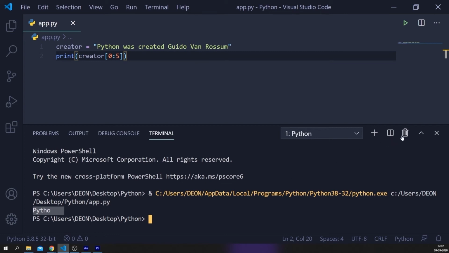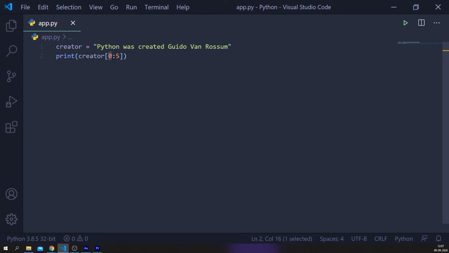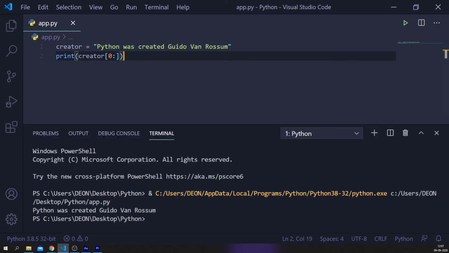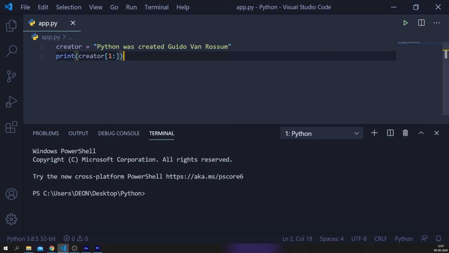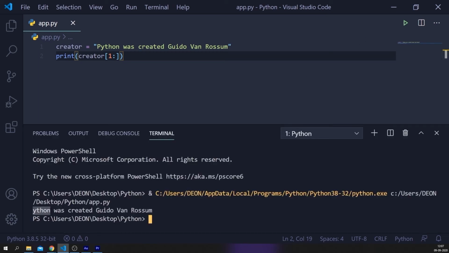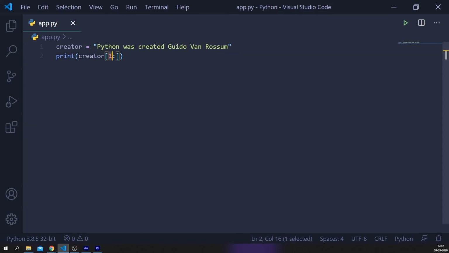Now, we also have default values for the start and the end index. If you don't supply the end index, the Python interpreter will return all the characters from the start till the end. Let's print this and there you go. Python was created by Guido van Rossum. Now, if we change the start index to 1, it will exclude the first character. So when we run this program, we see ython. P is removed.